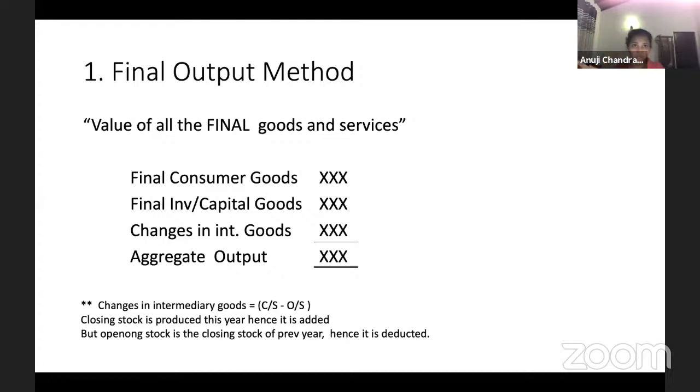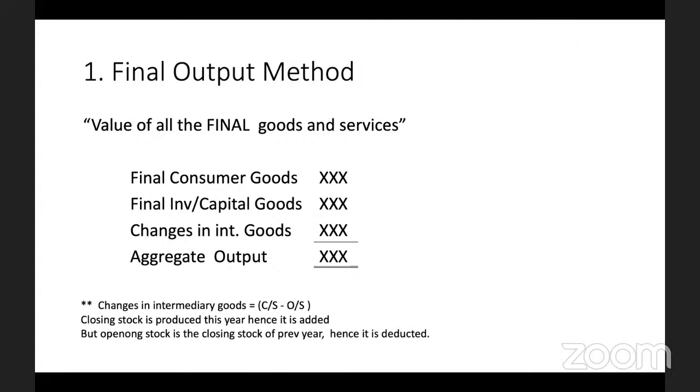At the end of this year, what is the stock? That is the closing stock, the incomplete products. This year's closing stock is next year's opening stock. I'm pretty sure the accounting students know this more than me. So, guys, closing stock is added to this. Why do you add the closing stock?